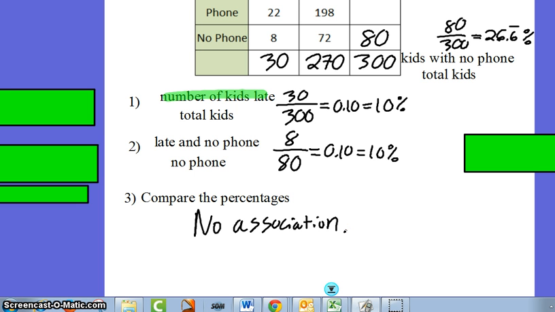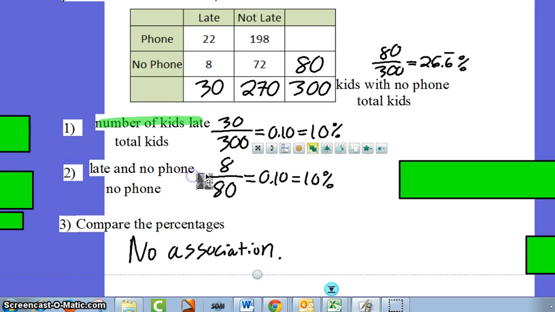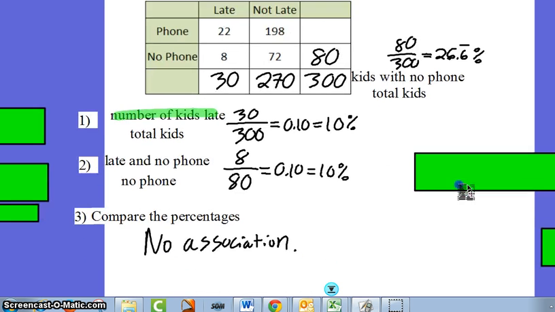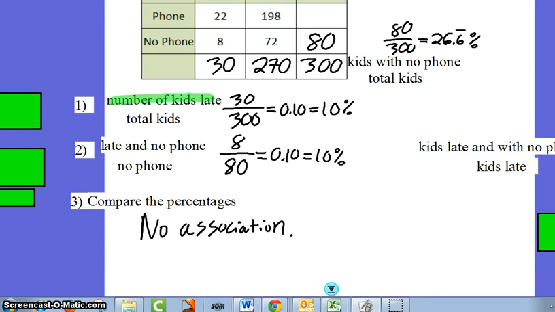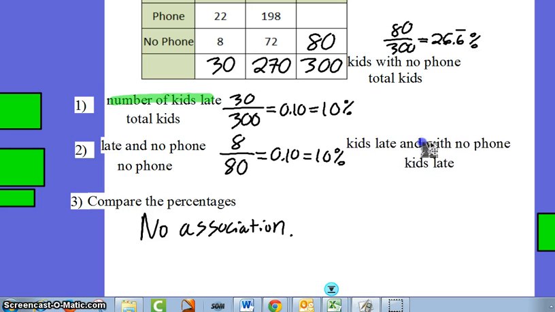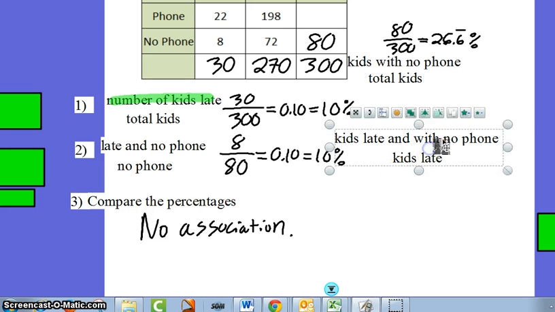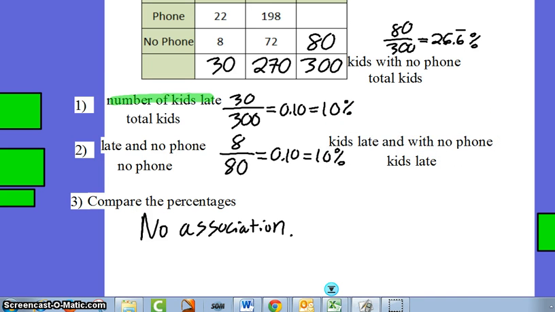So I told you I'd come back to this up here, and I'm going to do that right now. Let's just say that you had decided, okay, I set mine up this way, kids with no phone to total kids. That means you would have looked at, for step 2, how many kids are late with no phone versus the total kids who are late.